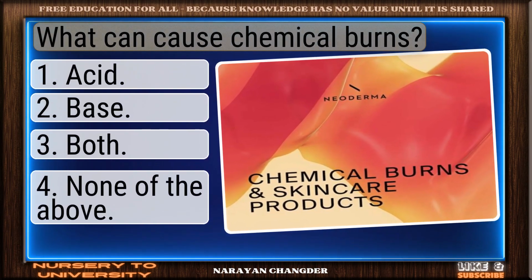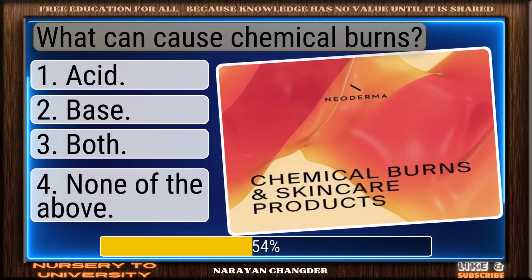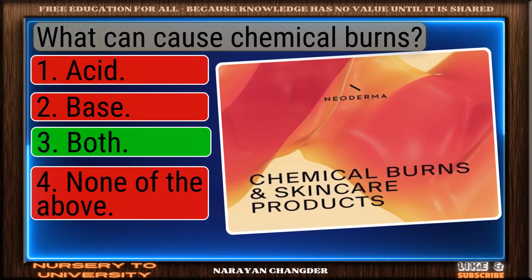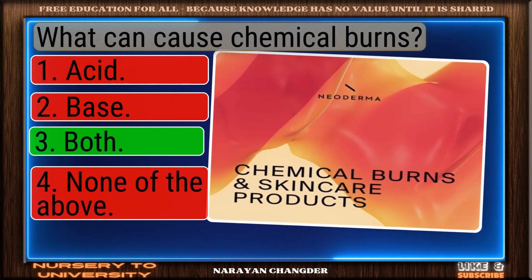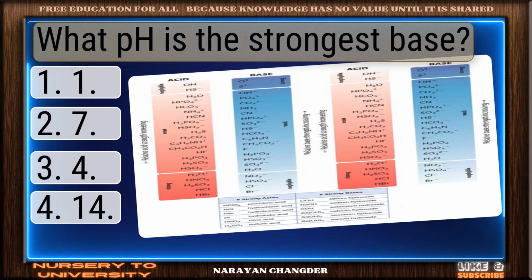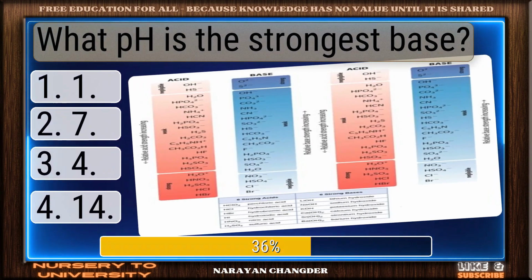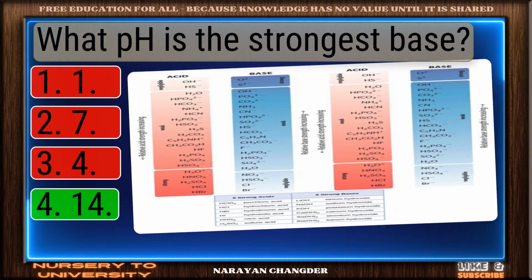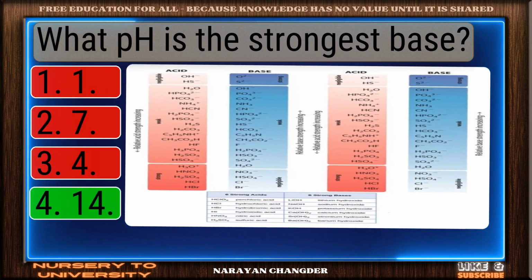What can cause chemical burns? Nice selection. Both is the correct and valid answer. What pH is the strongest base? Valid point. 14 is true.